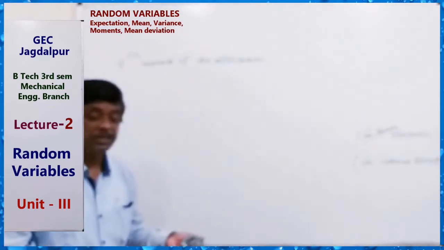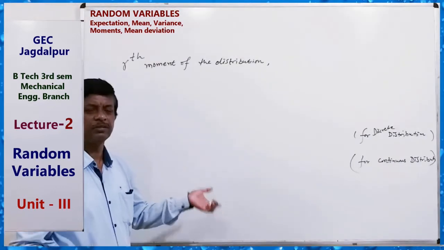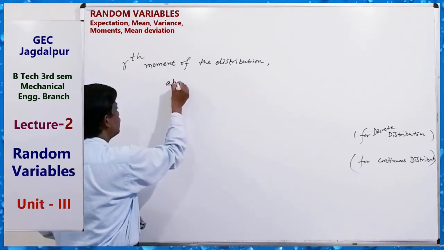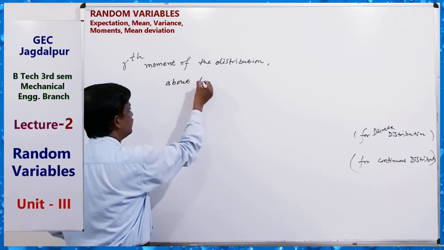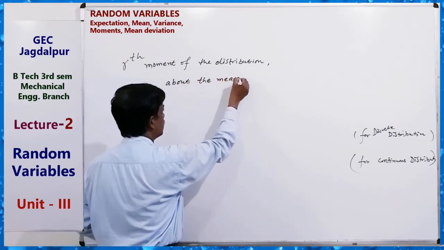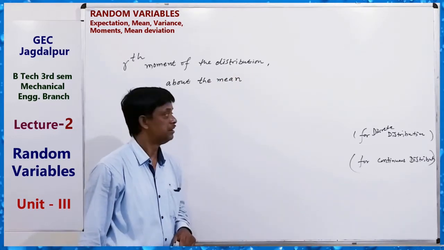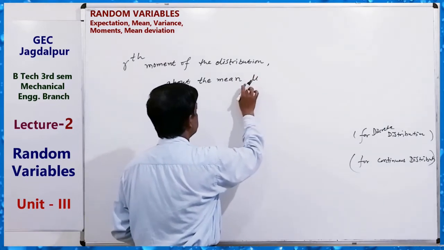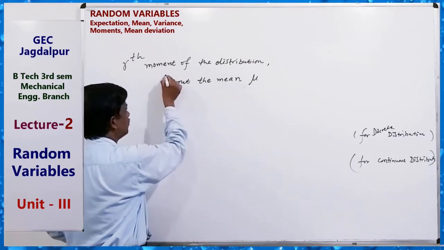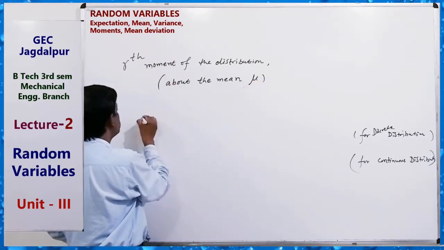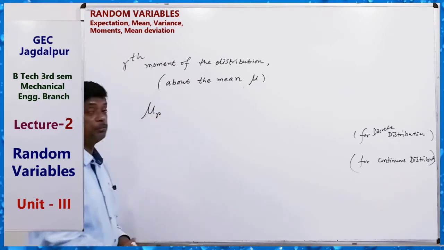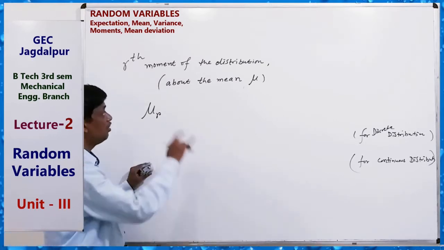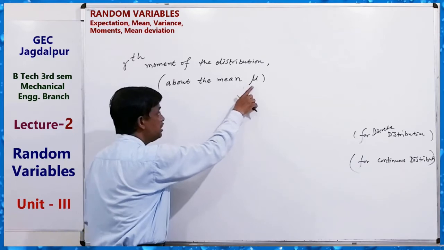Moment of the distribution means moment of the random variable, you can also say. So the rth moment of the distribution about the mean mu is denoted by mu r.